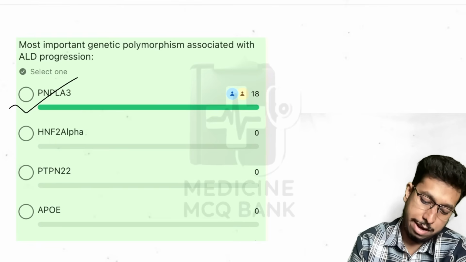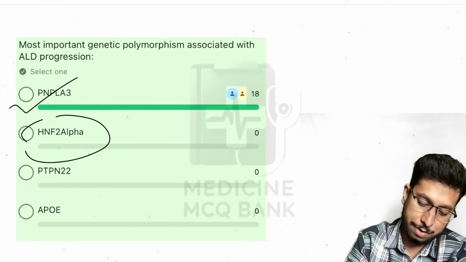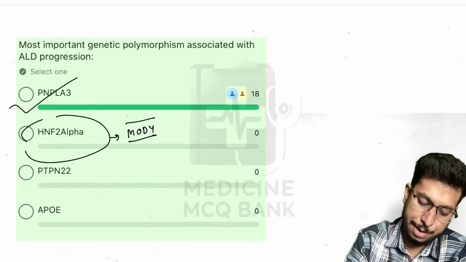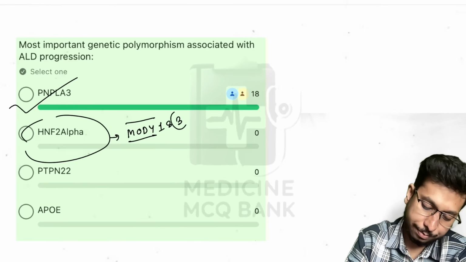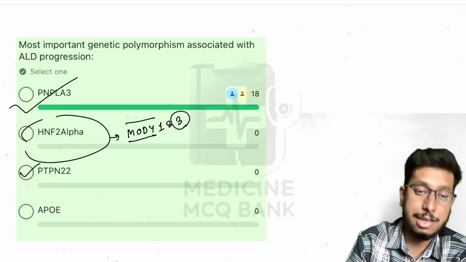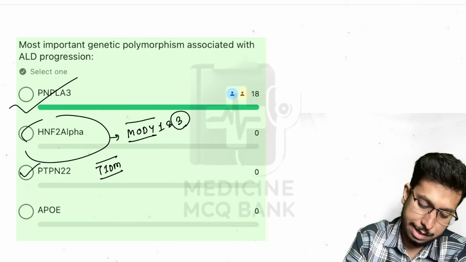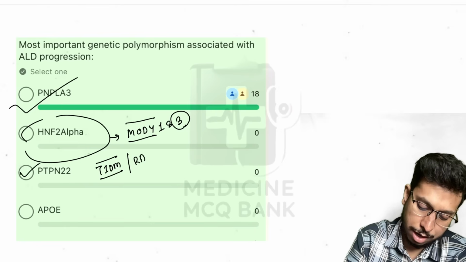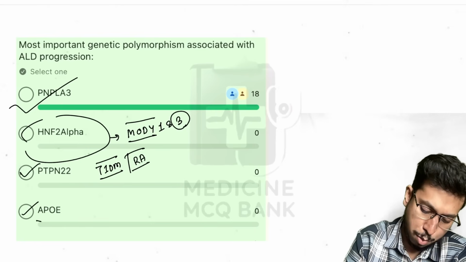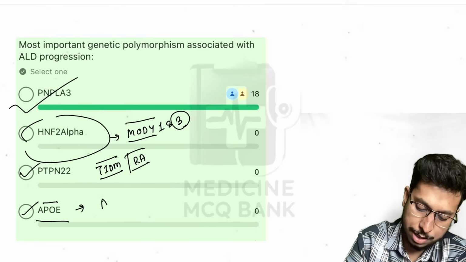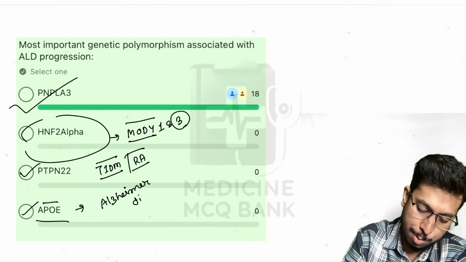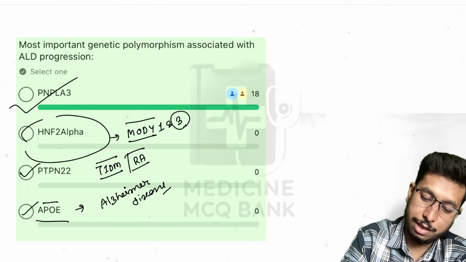It is true. Whereas HNF1 alpha is seen in maturity onset diabetes of the young, mainly in MODY 1 and 3. PTPN22 is seen in autoimmune diseases like type 1 diabetes mellitus, or rheumatoid arthritis. ApoE gene is associated with Alzheimer's disease. Okay. So what are the other genetic polymorphisms which are associated with ALD progression?